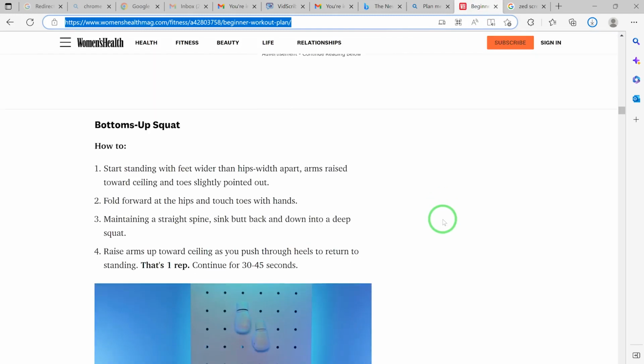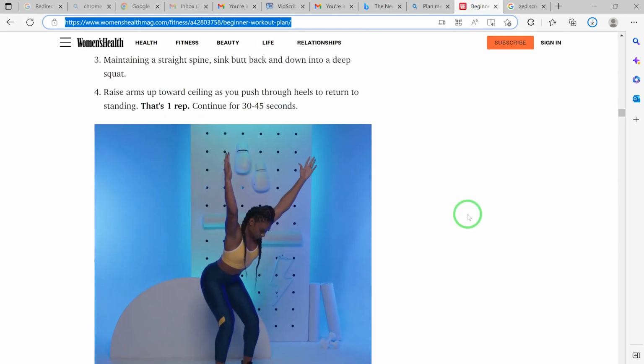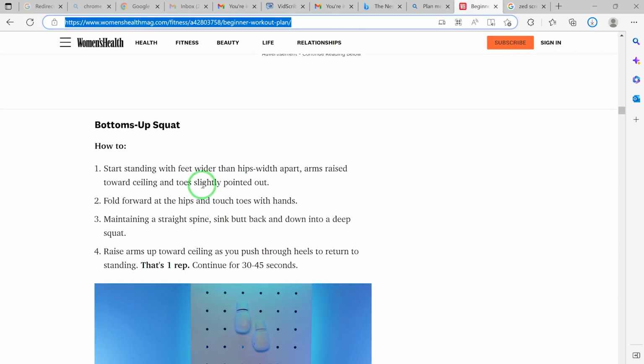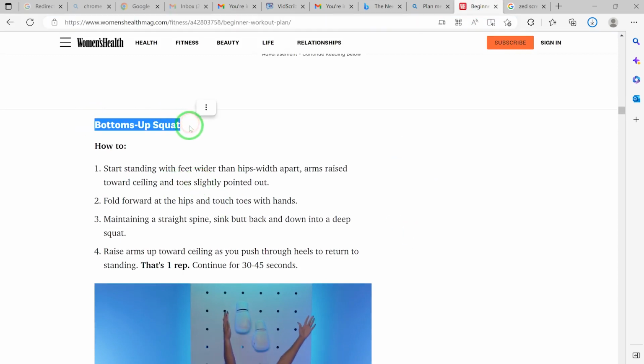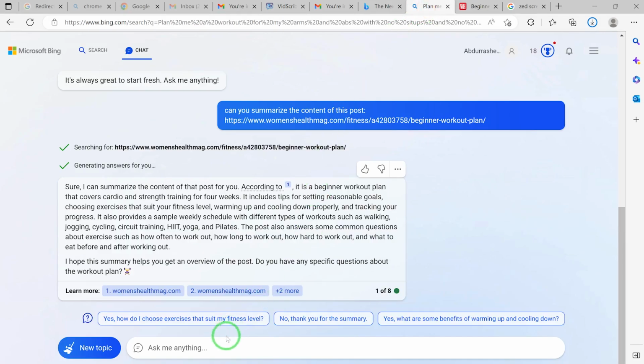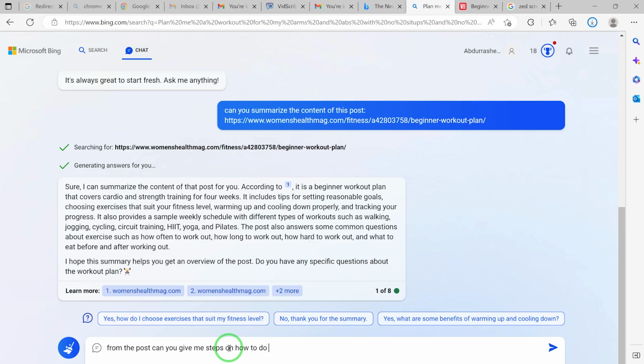For example, you can say, can you enumerate the steps on how to do a bottom-up squat? Let's say we copy this, and then make the question specific. From the post, can you give me steps on how to do, so just paste that in, bottom-up squat.